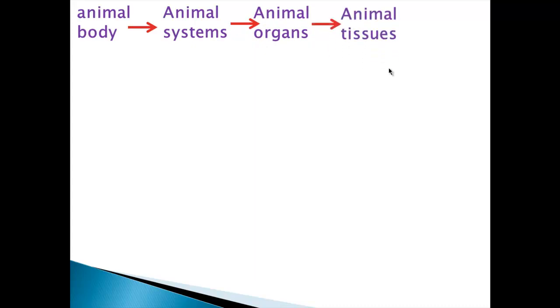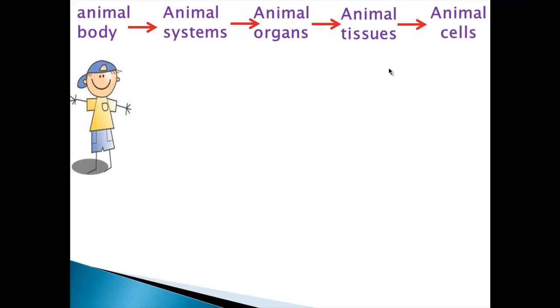First, we will talk about the animal body. Animal body consists of a group of animal systems. Animal system consists of a group of animal organs. Organs consist of a group of tissues. Tissue consists of a group of cells. This is the animal body.